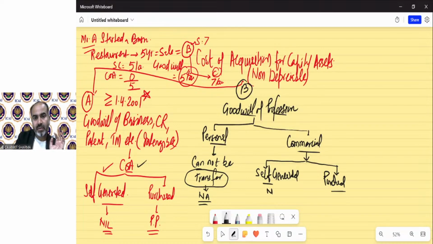Self-generated, nil. Purchase, purchase price. Before 1401 or after does not matter, same provision will be applicable.